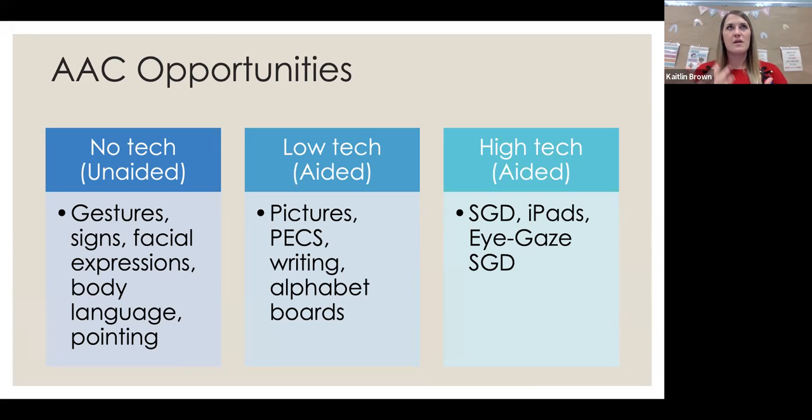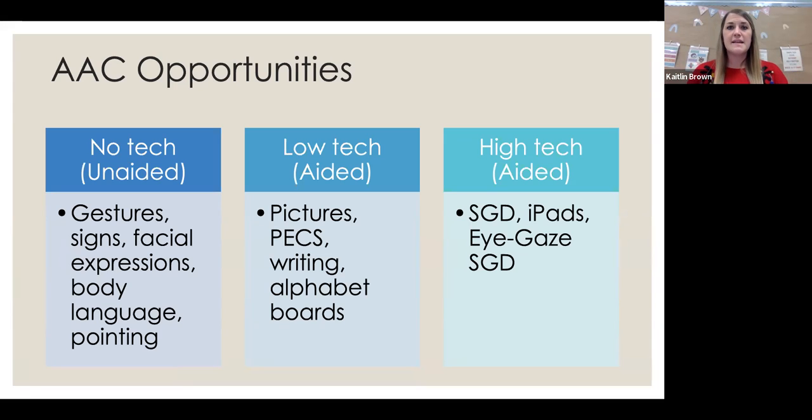If you see that, okay, well, they need a more robust vocabulary and I can't do that through PECS, then you're going to move to that speech generating device, right? Likewise, if you're using a speech generating device and you're really not getting the responses or the progress that you would like to see, step back down to pictures. There's nothing wrong with that. It should be a fluid back and forth.